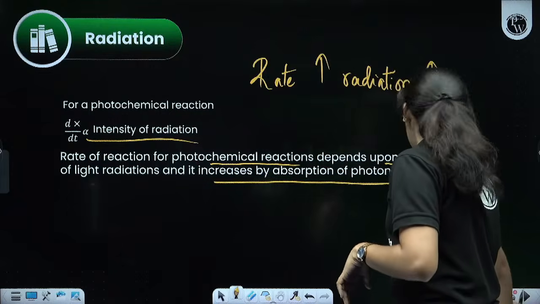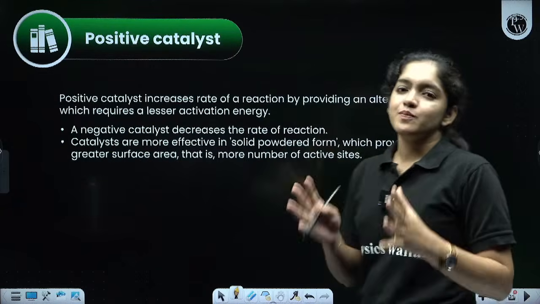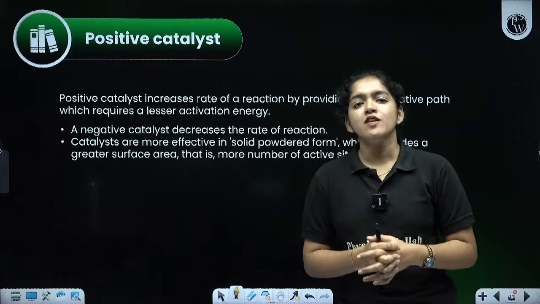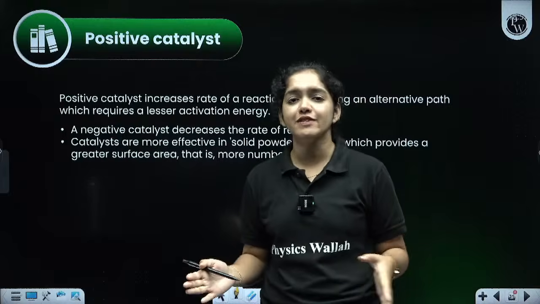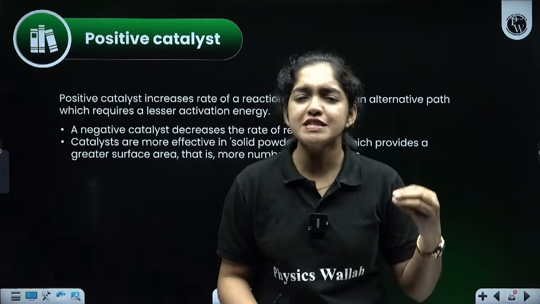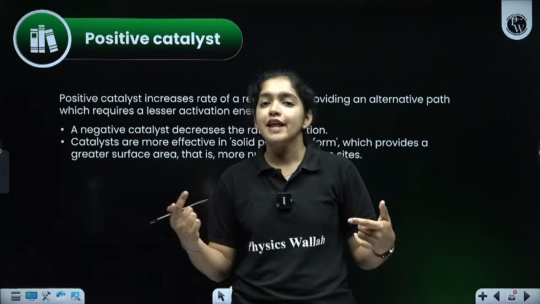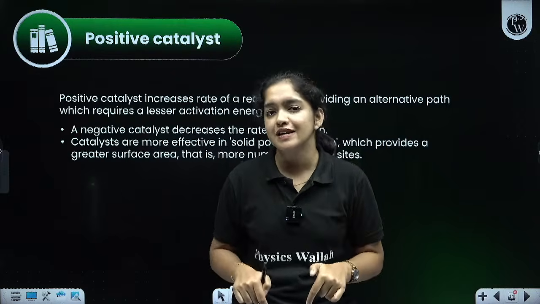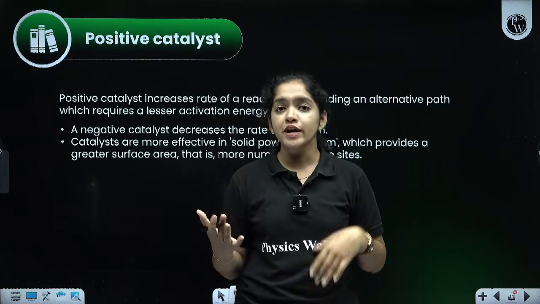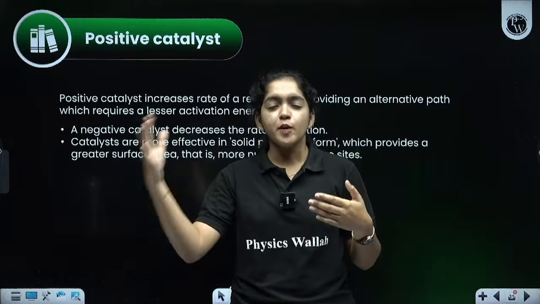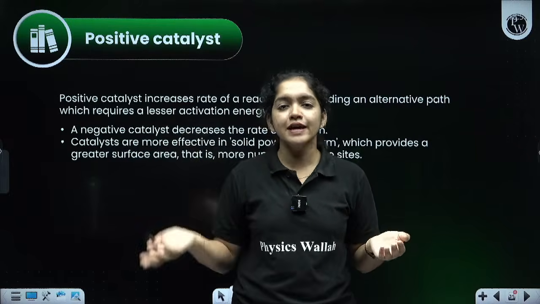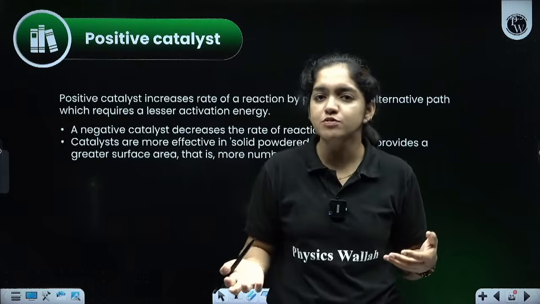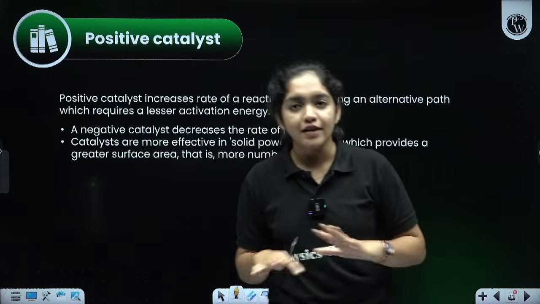So, next we can move to the main factor affecting the rate of the reaction, that is catalyst. There are two types of catalyst, positive catalyst and negative catalyst. Positive catalyst means what? Which increases the rate of the reaction. Negative means what? It will decrease the rate of the reaction. They are also known as promoter and poison. Have you heard about promoters and poisons? Promoter means promoting, increasing the rate of the reaction. Poison means decreasing the rate of the reaction.